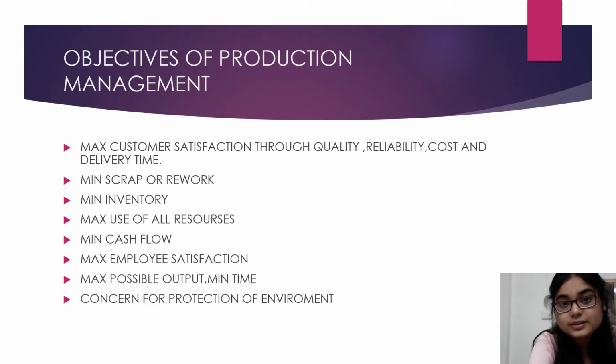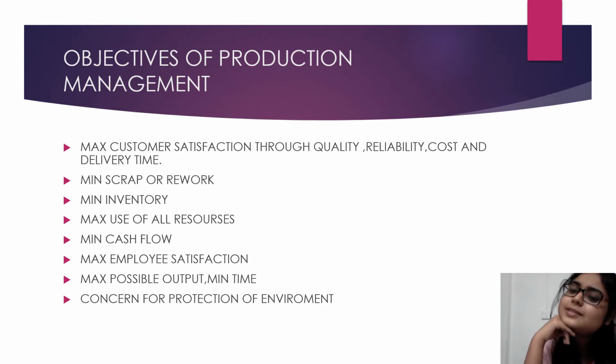Minimum amount of inventory. All the production houses always try to use a minimum amount of inventory for any kind of production, and with that they can have a fruitful result. Maximum use of all resources. They try to use all the resources in the maximum way. Minimum cash flow, so that a huge amount of cash is not required for the production, and that would be profitable for us, right?